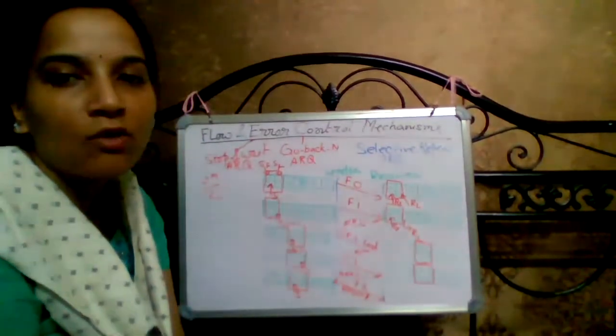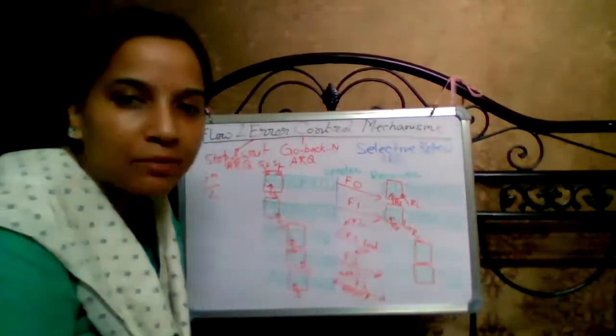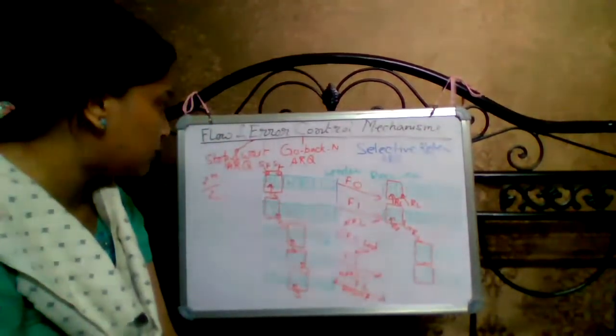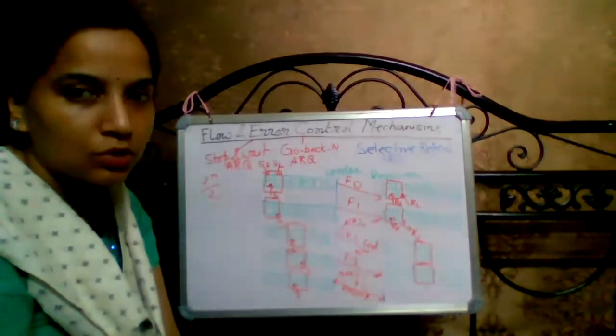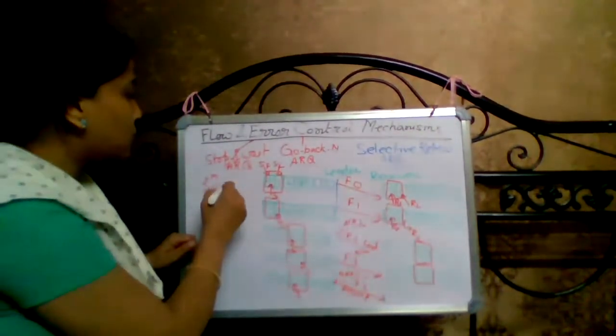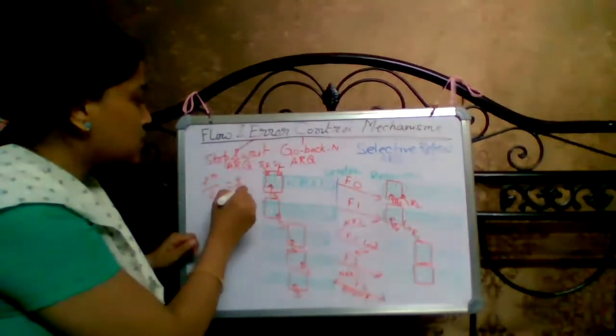What is the meaning of m? m is any arbitrary number. If we consider m is 2, then 2 to the power m will be 4, and 4 by 2 is equal to 2.